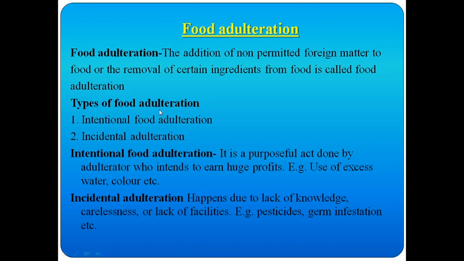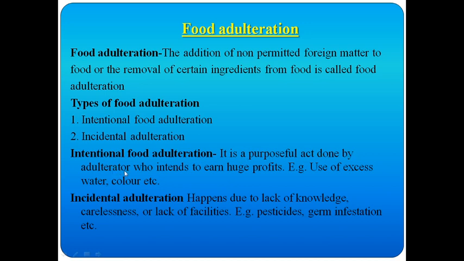There are two types of food adulteration: intentional food adulteration and incidental food adulteration. Intentional. What do you mean by intention? Intention is nothing but purposefully. So wantedly or purposefully we add some non-permitted foreign matters. That is called intentional food adulteration. It is a purposeful act done by the adulterator.